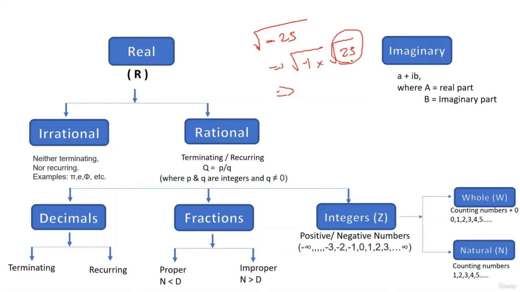Okay, you can always split like this. Okay, now root 25 we saw just now is plus 5. Okay, इसका algebraic reason भी अपन देखेंगे आगे जाके क्यों होता है plus 5 specifically. And this root of -1, guys, we call it as iota, i, the Greek symbol i. So root of -25 is nothing but 5i. Okay, now when you square 5i, you get 5 square into i square. Remember, i is square root of -1, so i square is -1. Okay, so 5 square is 25, 25 into i square, it's basically -25.